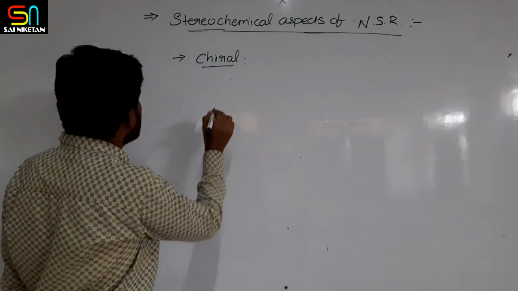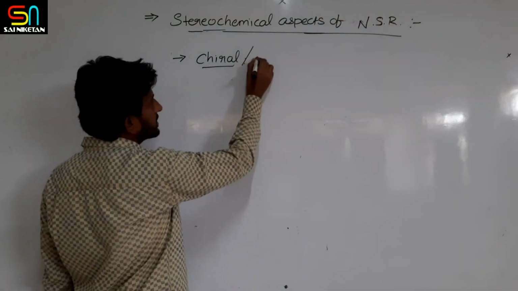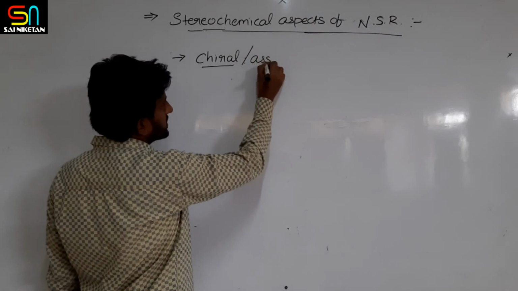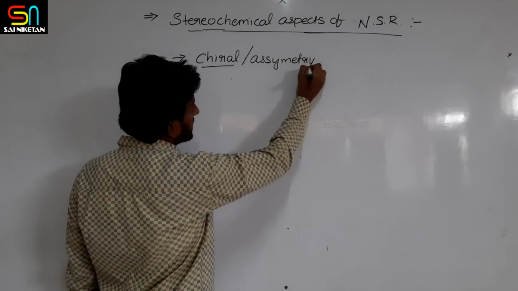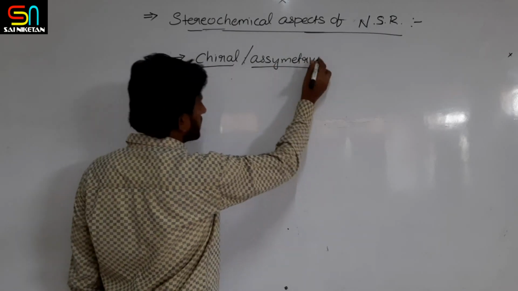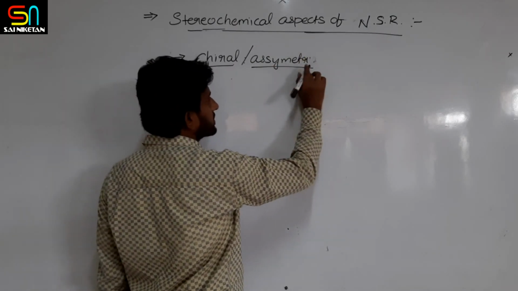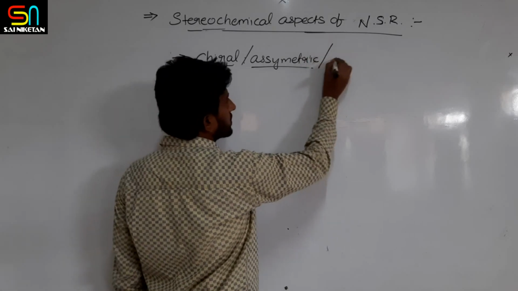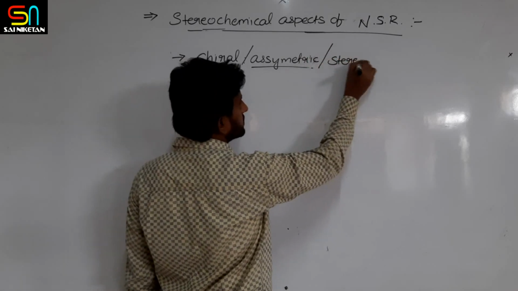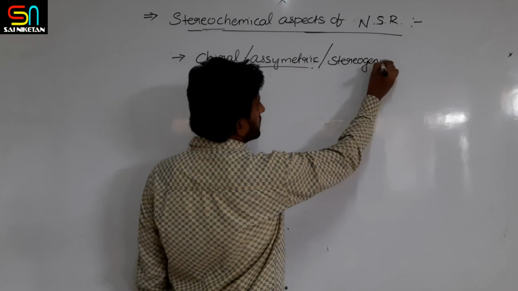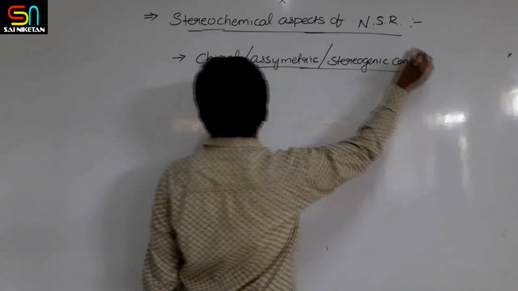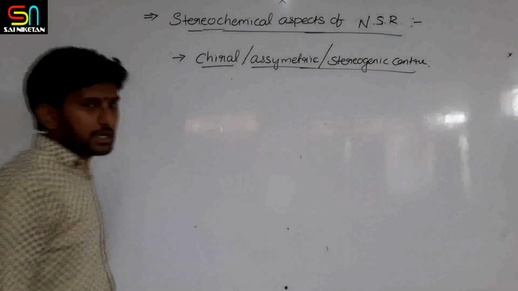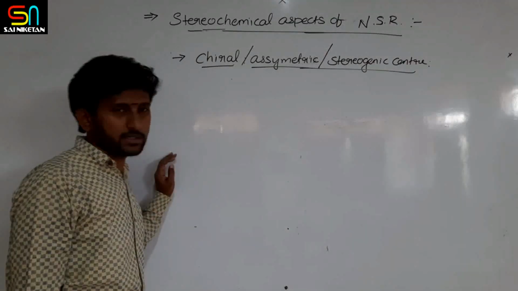Chiral is also called an asymmetric center, or stereogenic center. First we need to understand this chirality, chiral or asymmetric or stereogenic center.